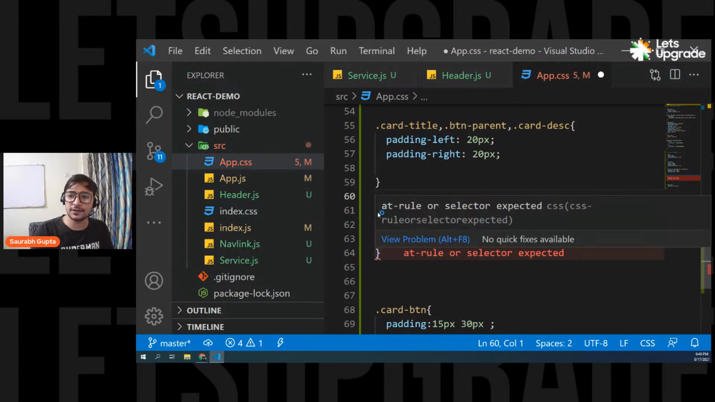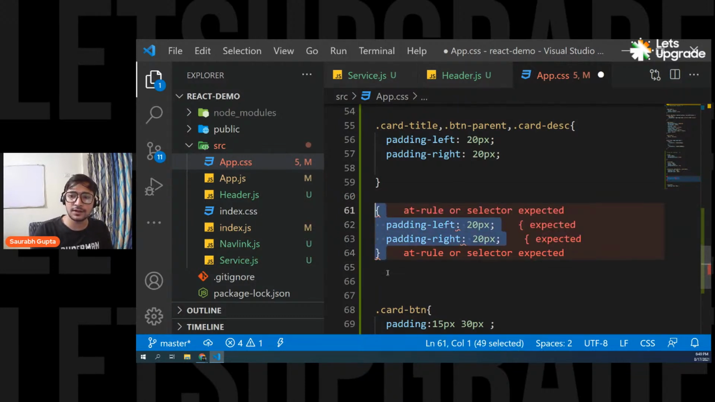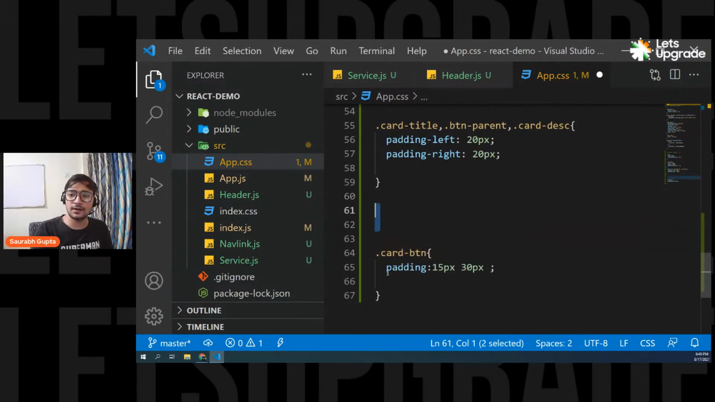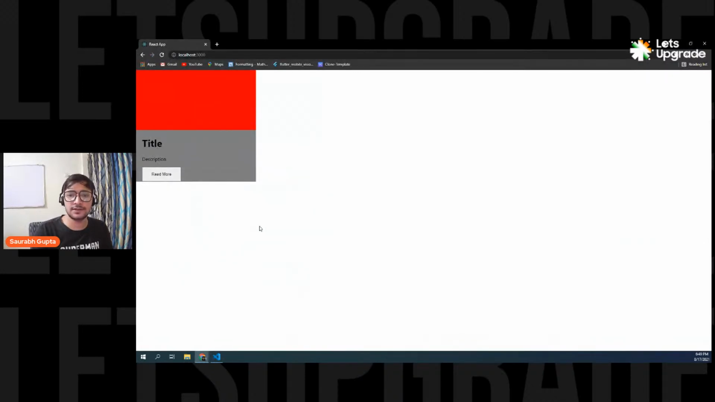Now we don't even need it, so remove it. Save it, and now let's see. Here we go. Now everything is adjusted perfectly. So this is my dummy content. This is my dummy content.